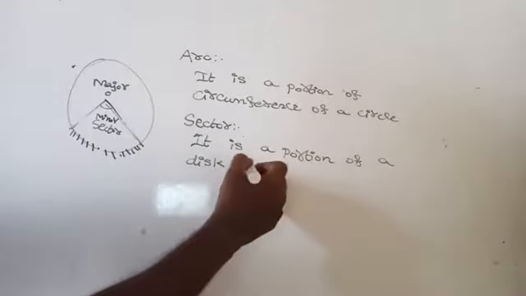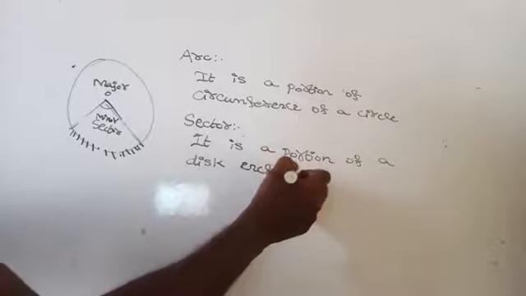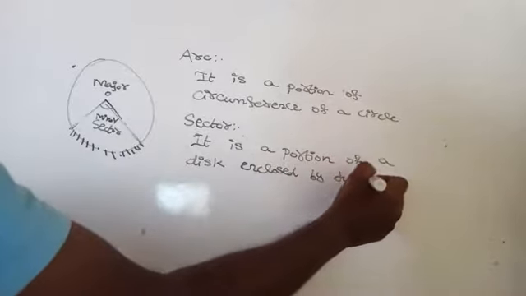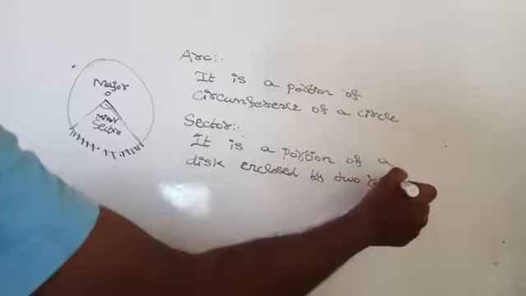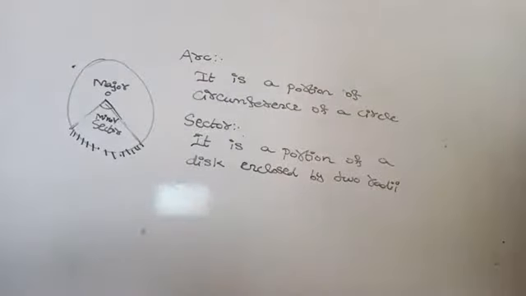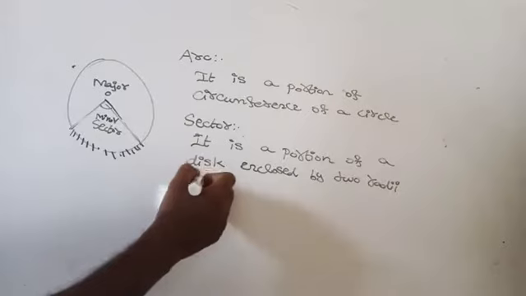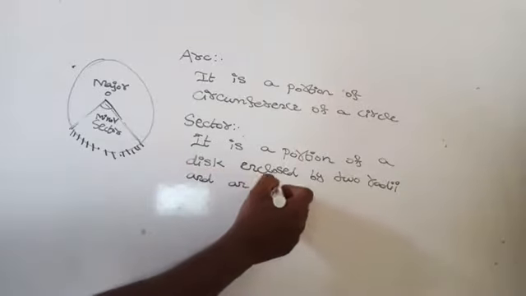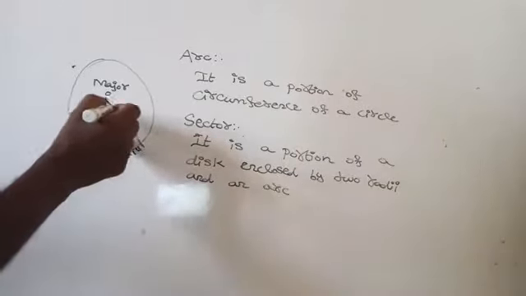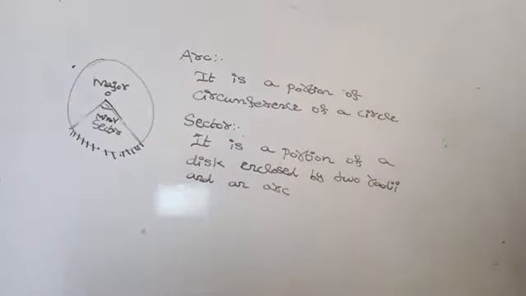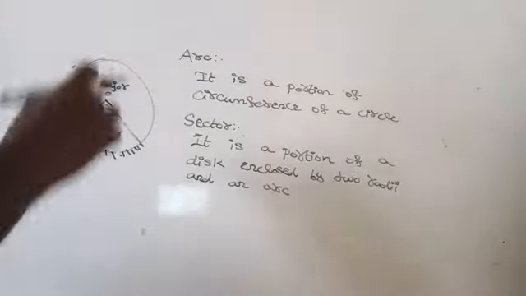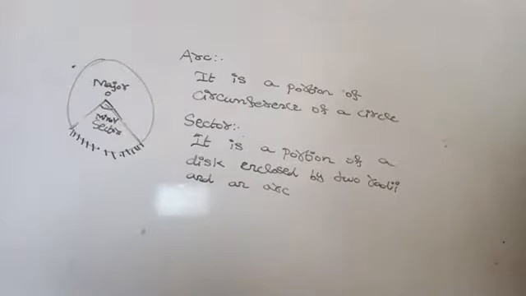It is a portion of a disc enclosed by 2 radii. Radii is the plural of radius, and an arc. So it is an angle subtended. If this angle is less than 180 degrees, then it is what? It is a minor arc. Then another one is what? Major arc. And then after that, segment.